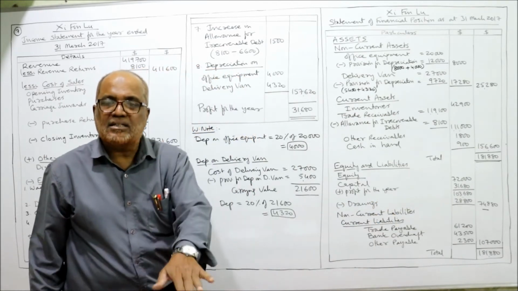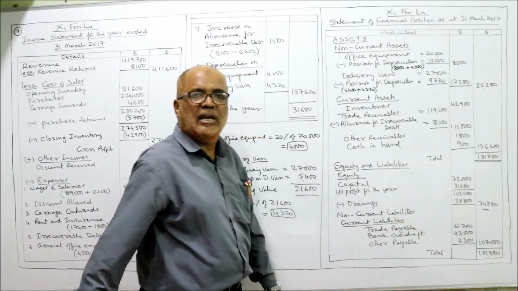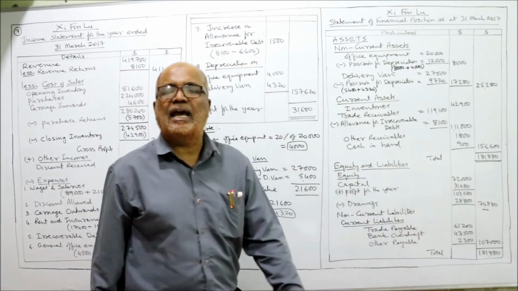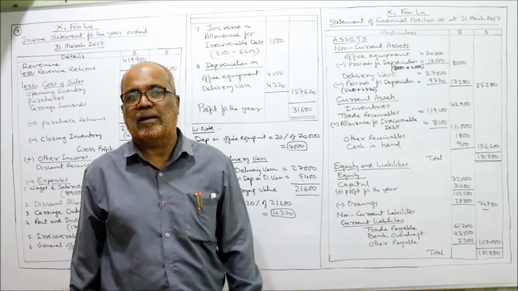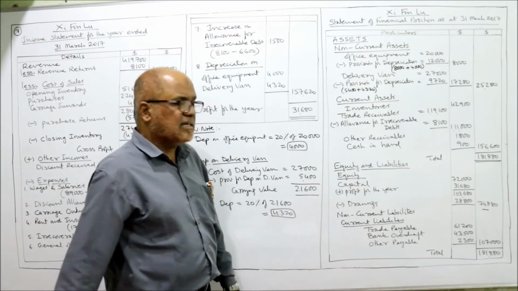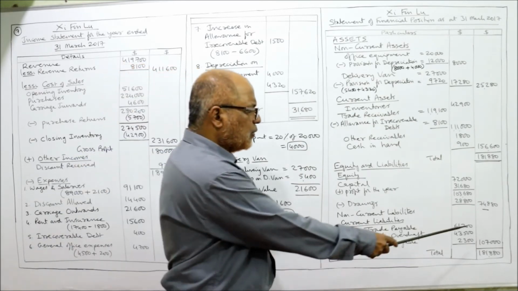From this deduct the drawings. In the trial balance, drawings given are 28,800. Subtract, you will get 74,880, which is the closing capital. Capital at the end of the year. Now, non-current liabilities. We don't have any non-current liability, put a dash.